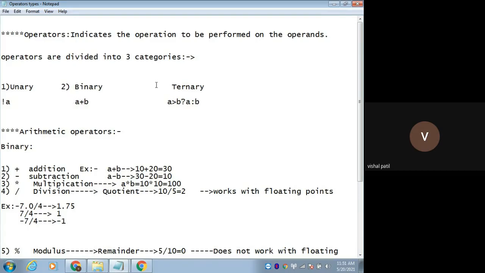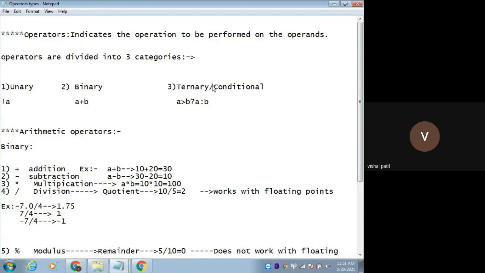And the third one is the ternary operator, also called the conditional operator. In some books you might find it as a conditional operator, and at that time you might get confused. So that's why I'm giving both names. You can call it a ternary operator or a conditional operator.